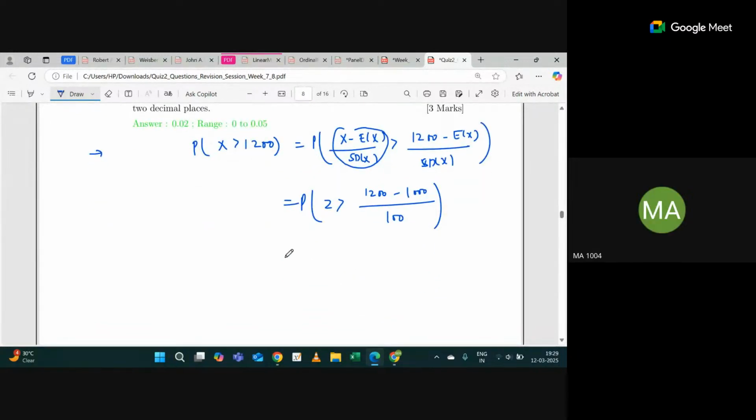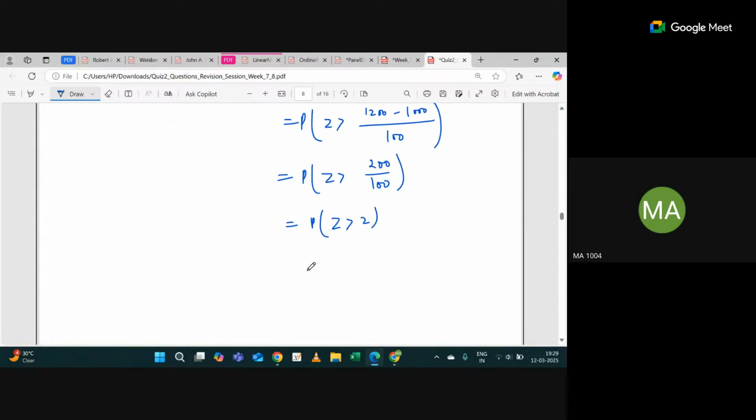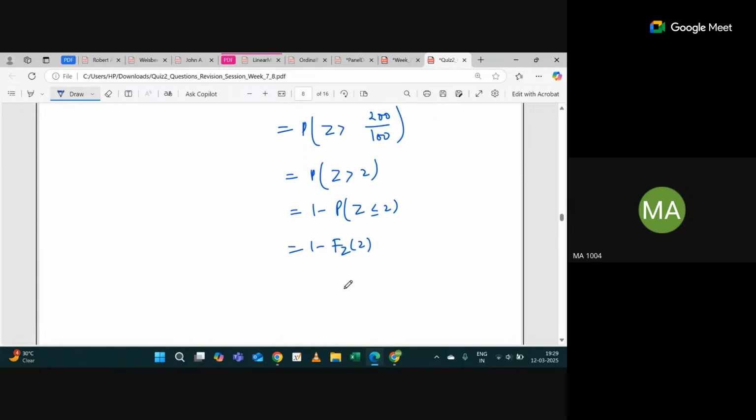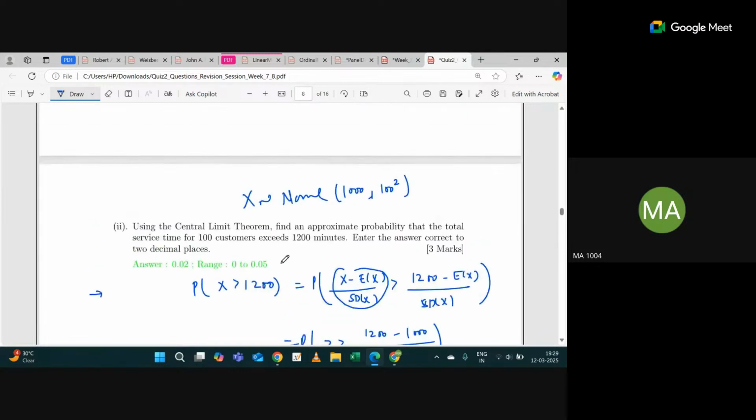So this is probability z greater than 200 divided by 100, which is probability z greater than 2. I can write this as 1 minus probability z less or equal to 2, so 1 minus Fz of 2. The value of Fz of 2 is 0.977, and this value will be given to you. The answer will be 0.02 up to 2 decimal places.